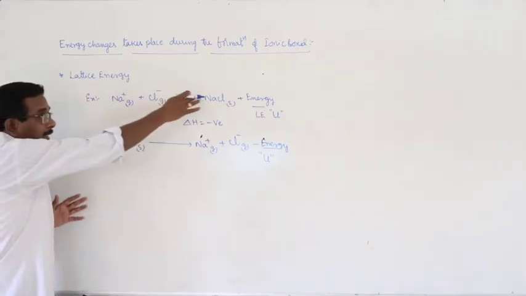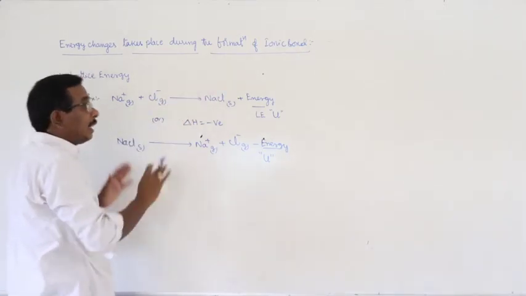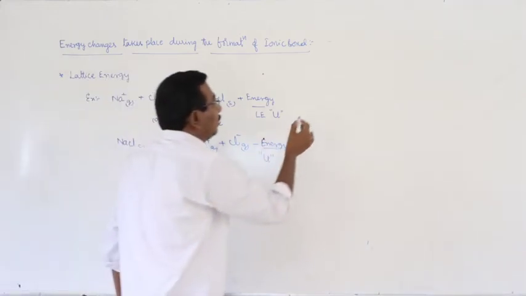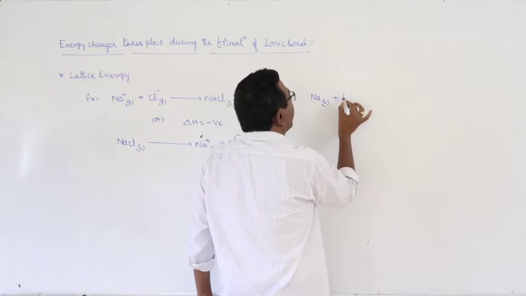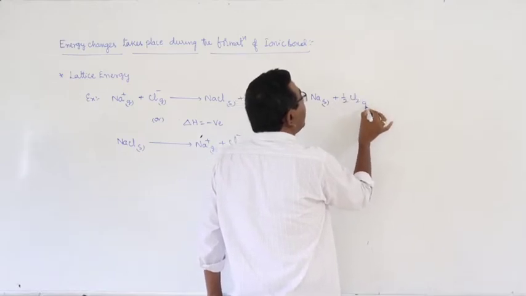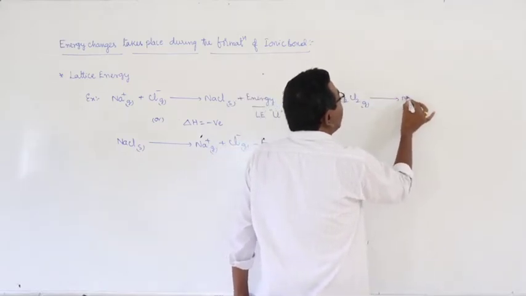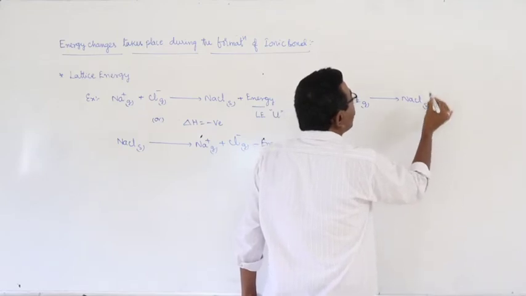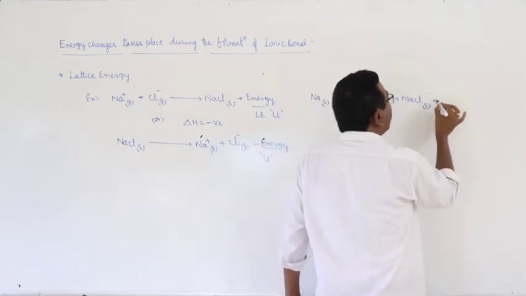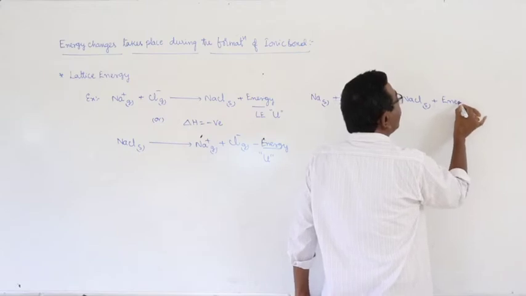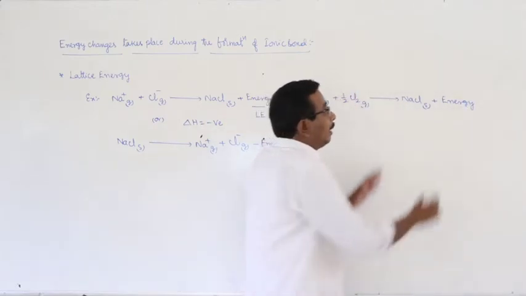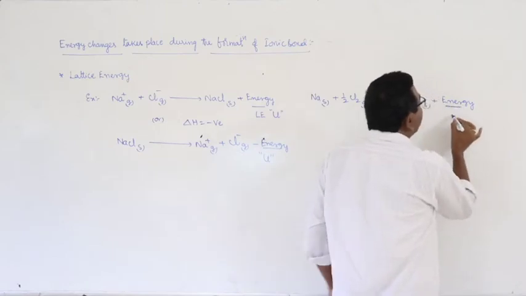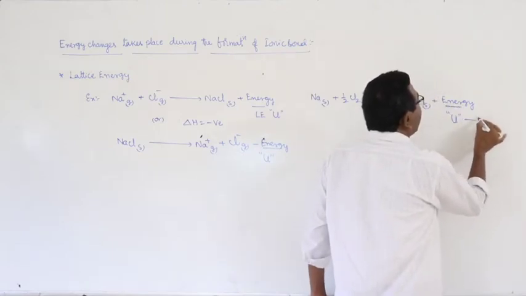Here the same sodium chloride is also prepared in another way, that is, solid sodium plus half Cl2 gas, and then also one mole of sodium chloride crystal is obtained. That is also an exothermic process, meaning some amount of energy is liberated, but this energy is not represented as lattice energy.